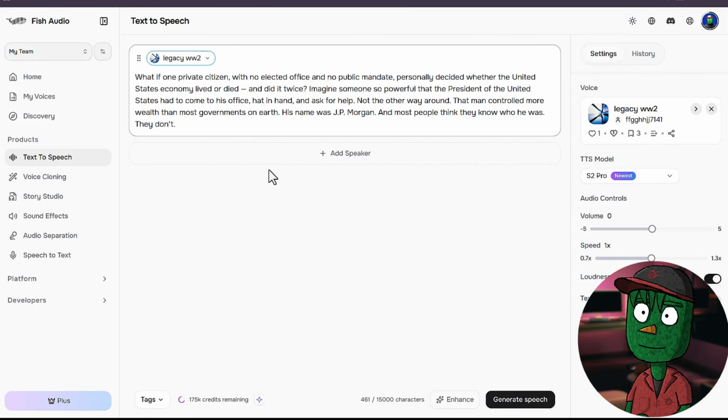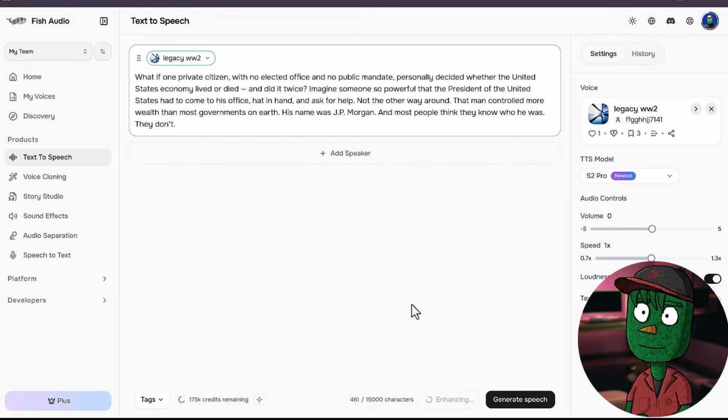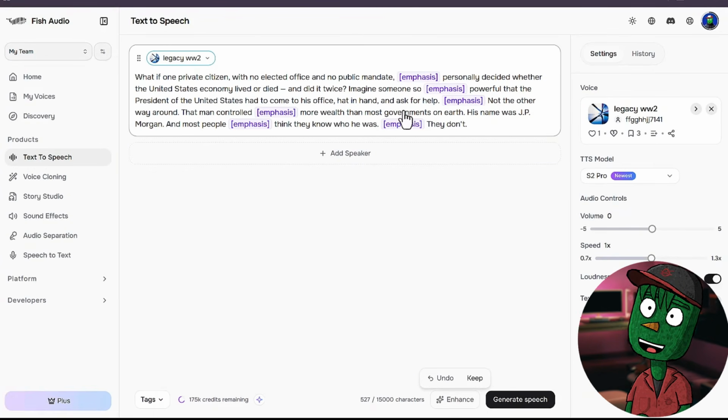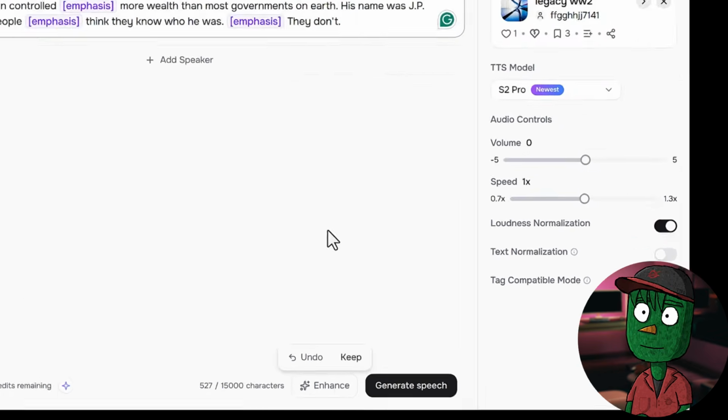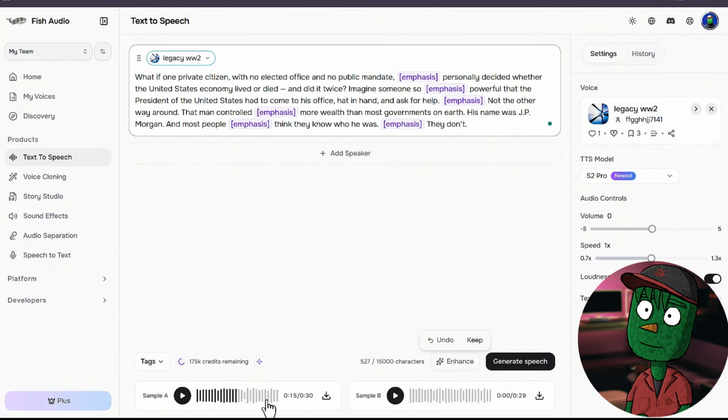Now, before I click on Generate, there is something I need to do first, which is to click on Enhance here. This is going to help the voiceover sound more realistic and human. So when you're done with that, you can just basically click on Generate Speech here. As easy as that, the voiceover will be ready. Now we have the voiceover.